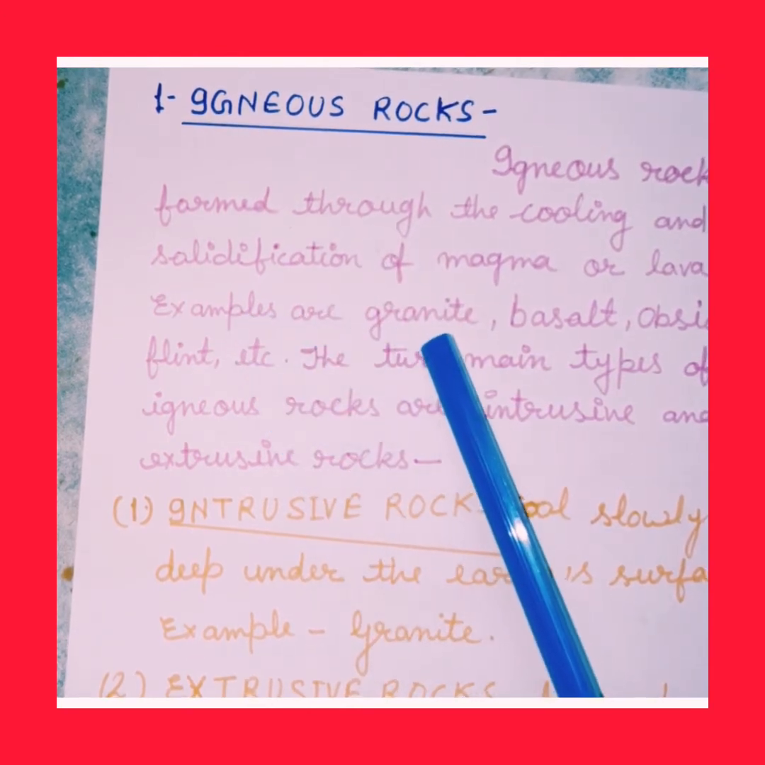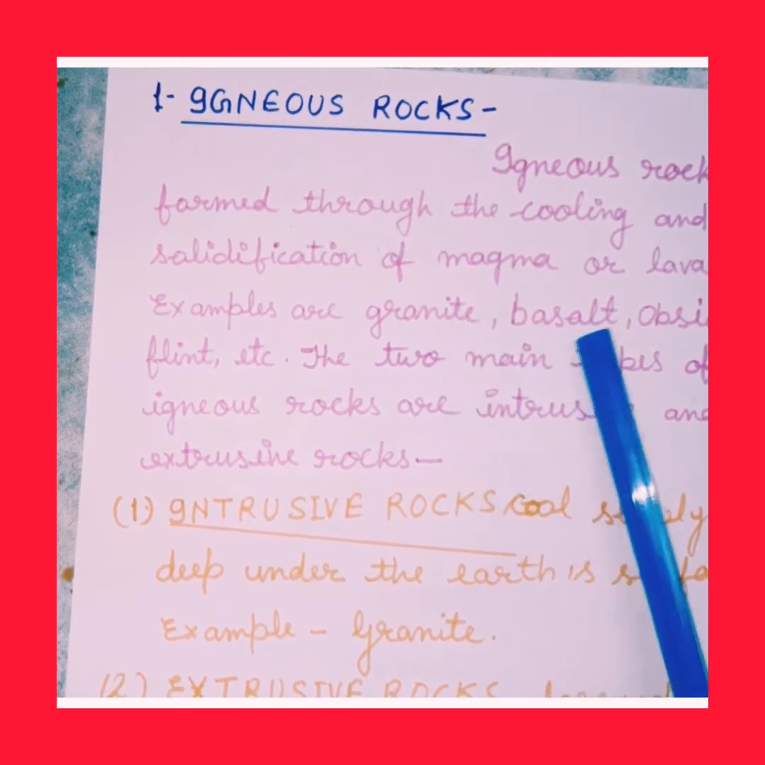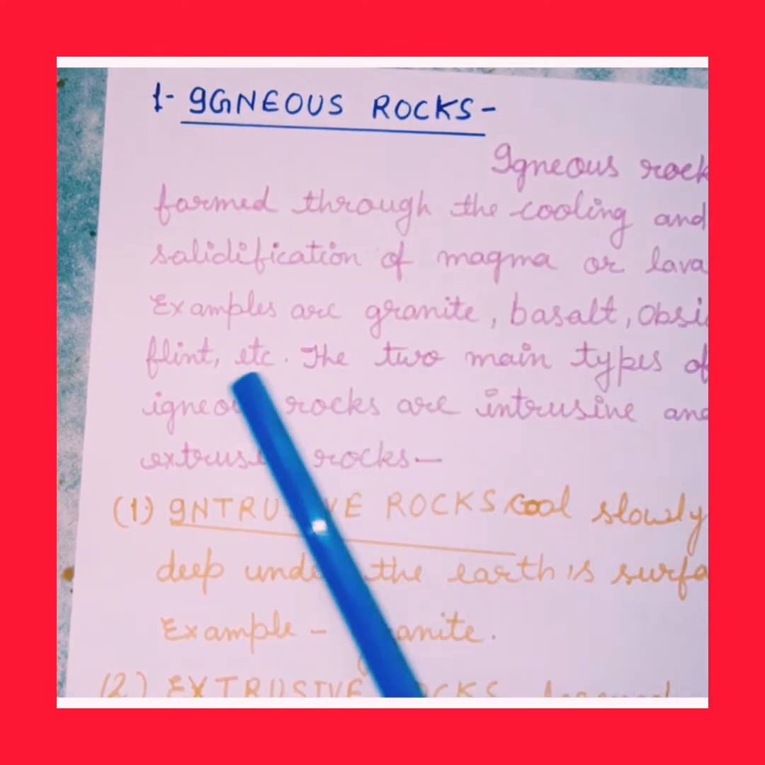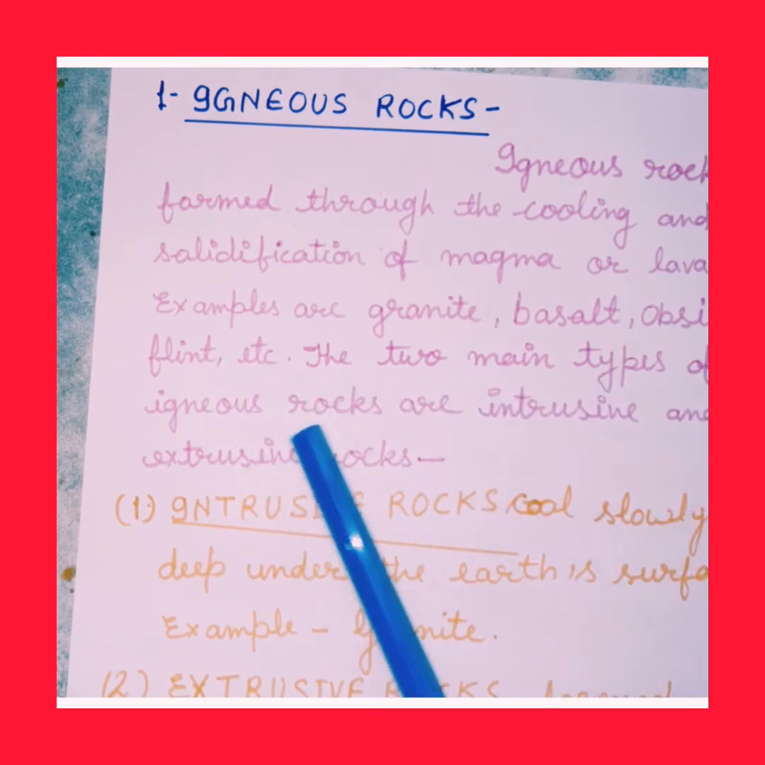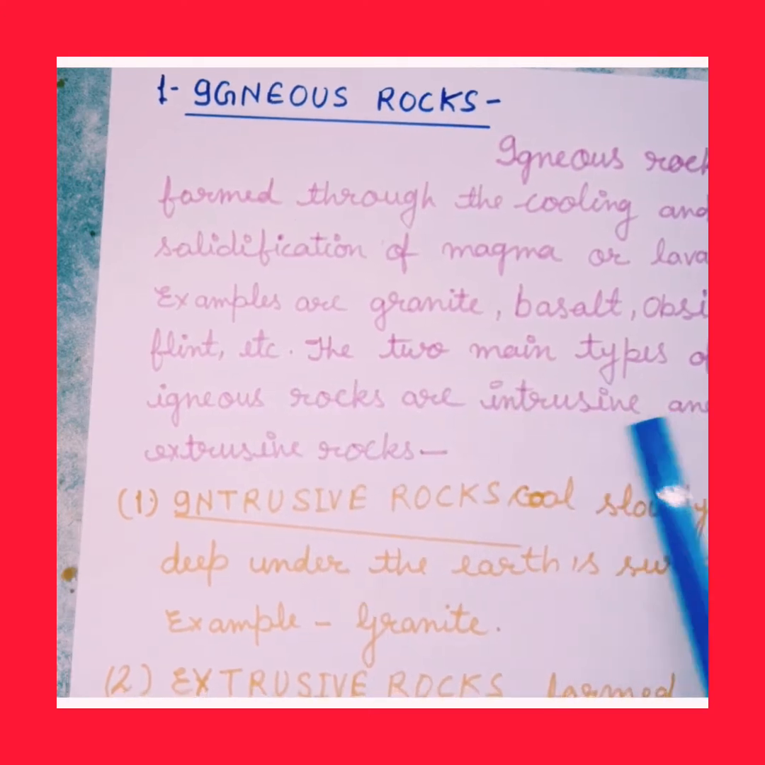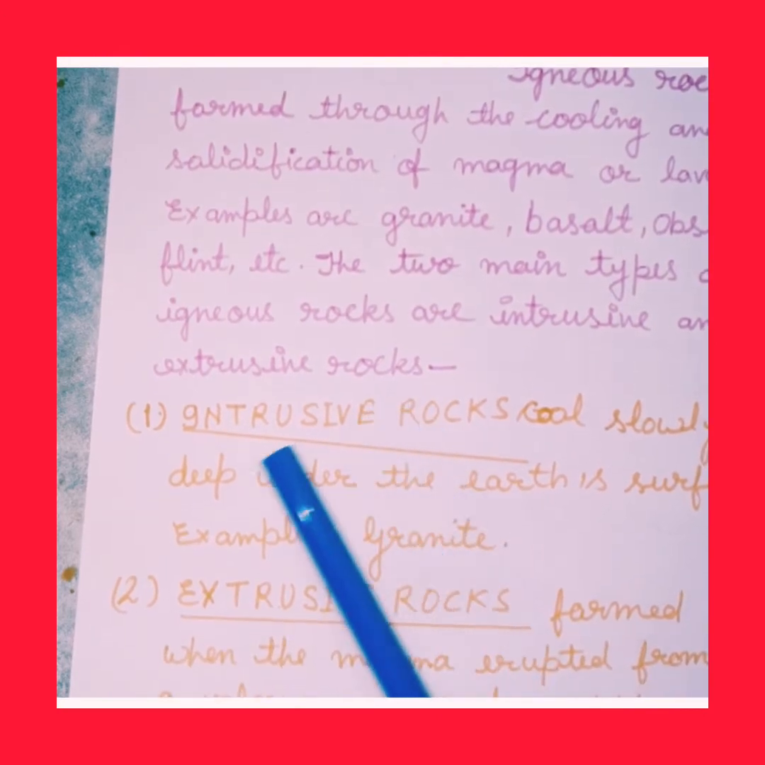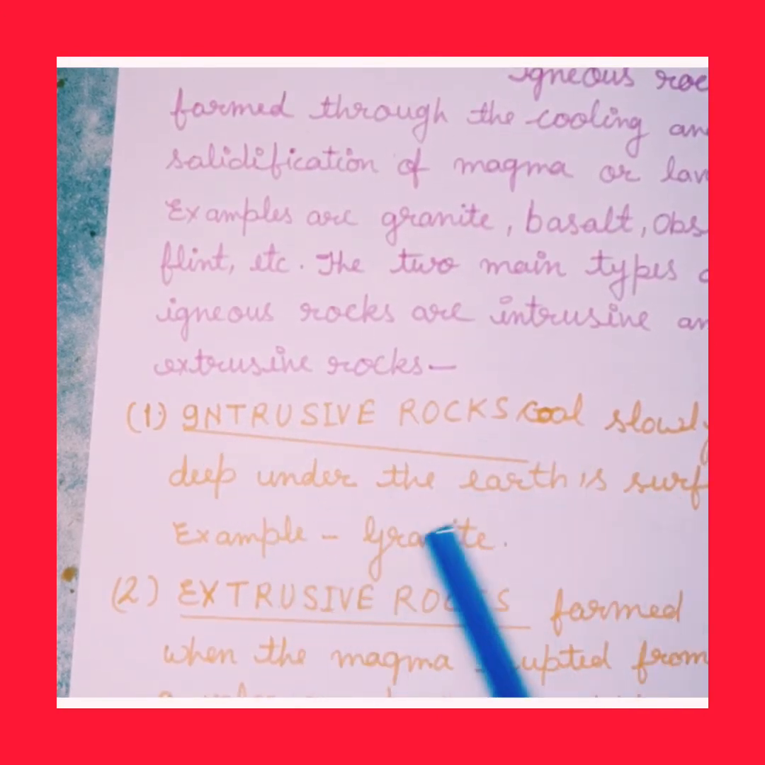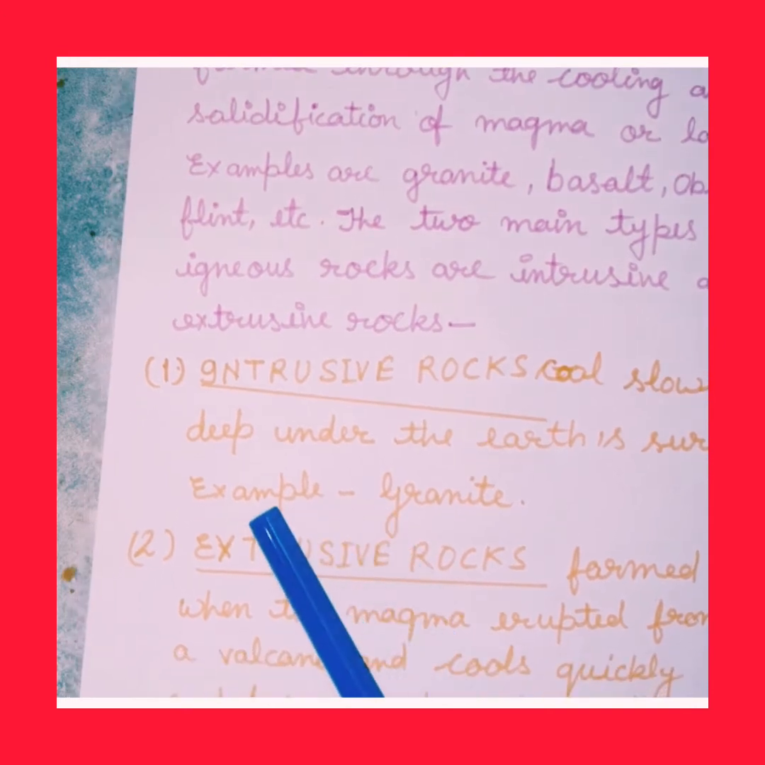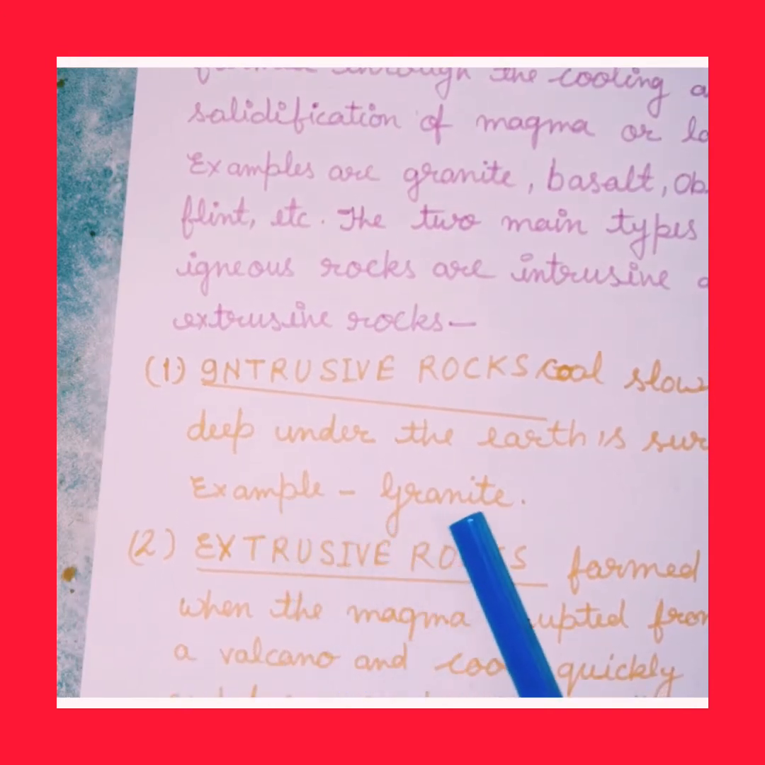Examples of igneous rocks are granite, basalt, obsidian, flint, etc. The 2 main types of igneous rocks are intrusive and extrusive rocks. Intrusive rocks cool slowly deep under the earth's surface. The example of intrusive rock is granite.